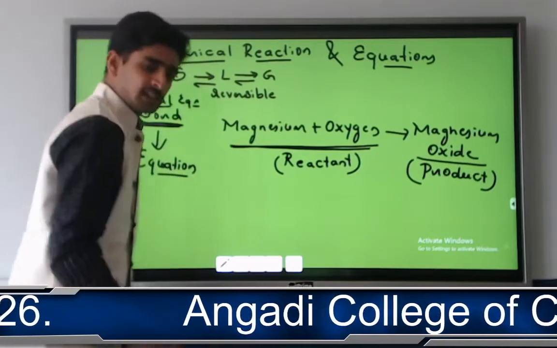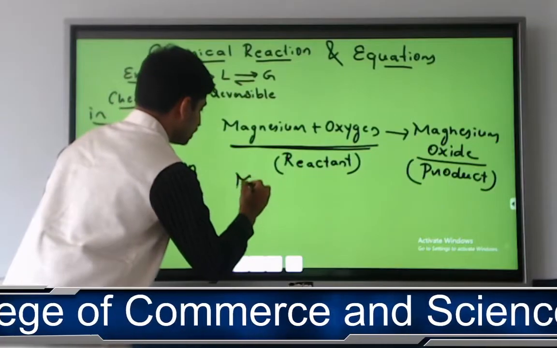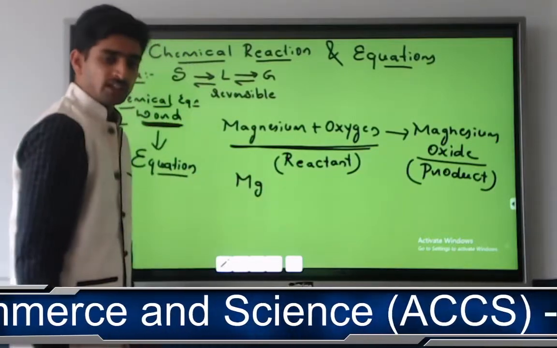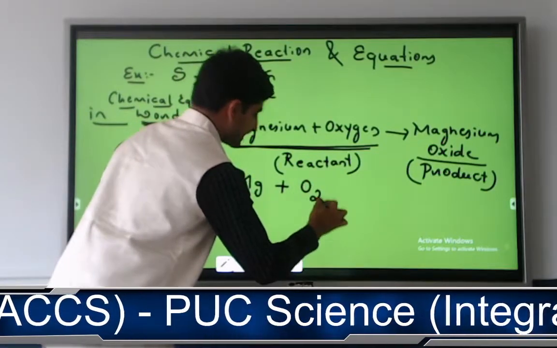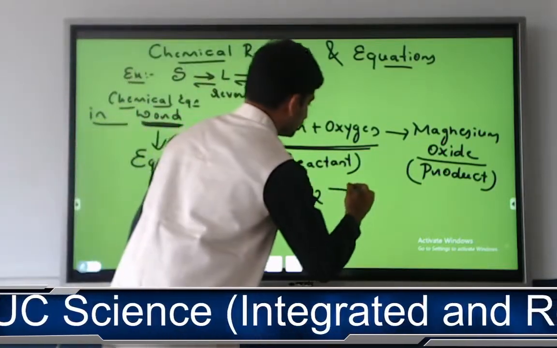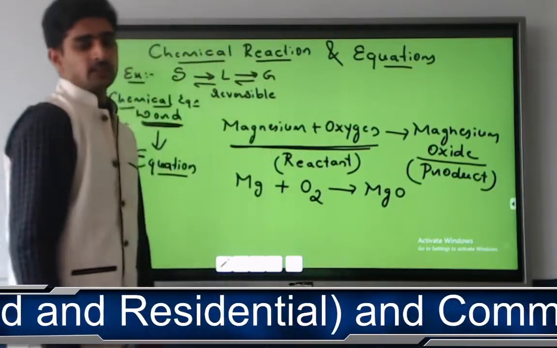How to convert this? Very simple. What is the symbol of magnesium? Mg. What is the symbol of oxygen? O2. It is a gas. It will get converted into what? MgO, magnesium oxide.